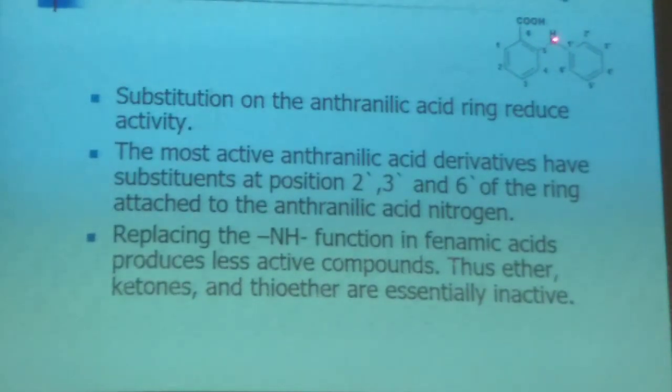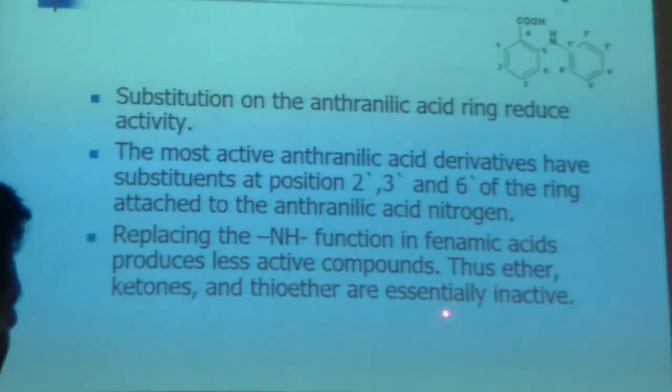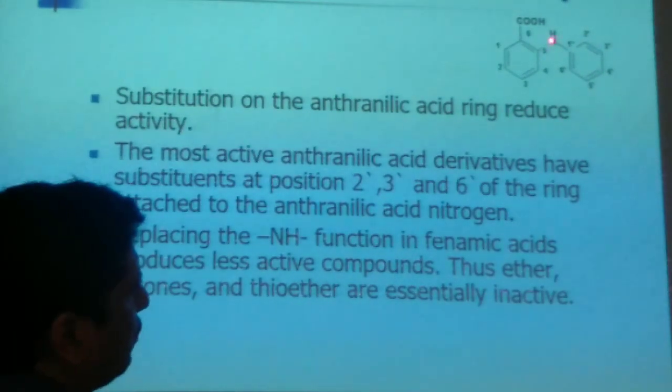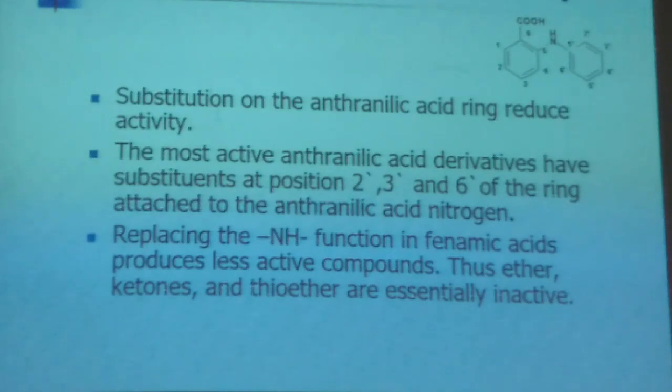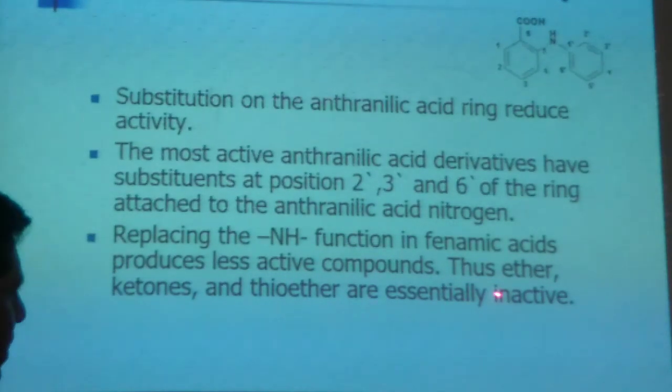If you bring oxygen to that position, an ether will be formed, carbon, oxygen, carbon, and the drug will have reduced activity. Ketones and thioethers are essentially inactive, so if you replace the amino group of the anthranilic acid with these groups, the compound will become inactive.